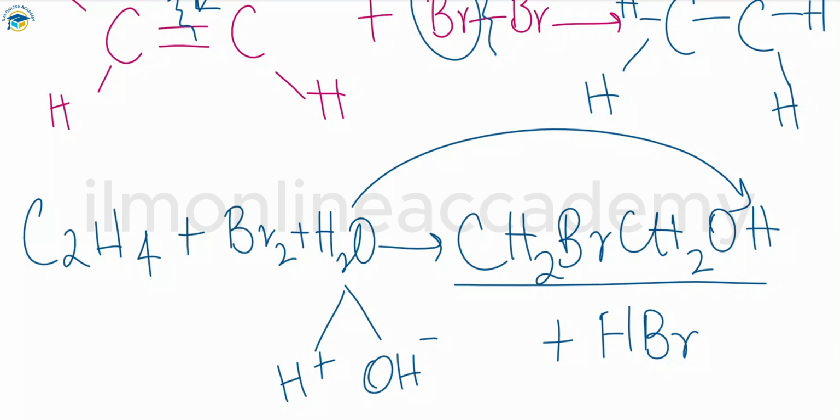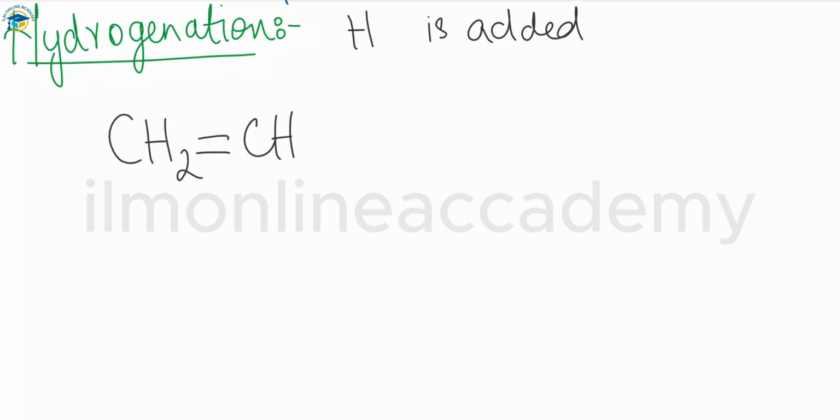As the name suggests, hydrogenation means hydrogen is added in these reactions. This is also a type of addition reaction, but specifically done with hydrogen. Whenever hydrogen reacts with alkenes, they form alkanes. For example, we have CH2=CH2, which is ethene. Whenever ethene reacts with hydrogen in the presence of a catalyst, that is nickel, a specific catalyst is used in this.